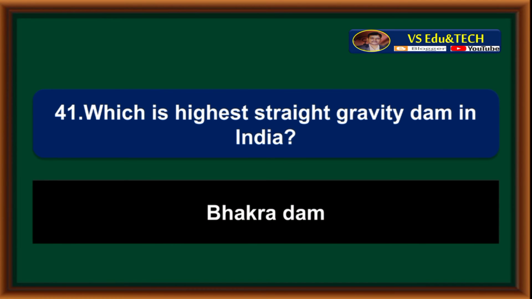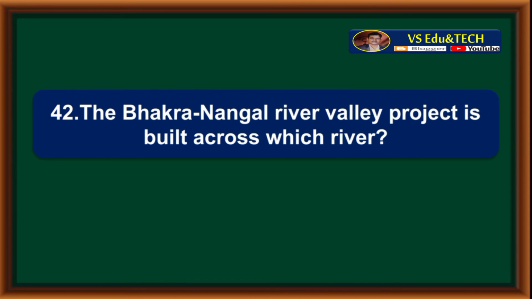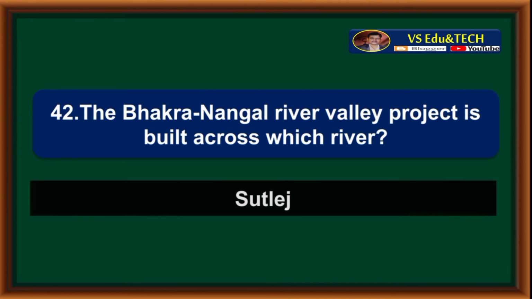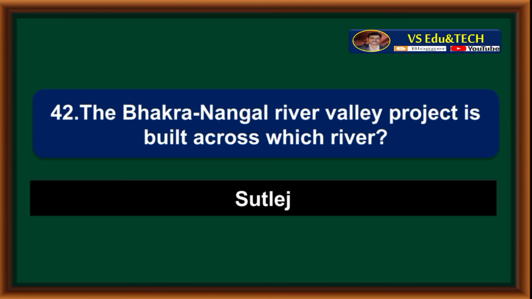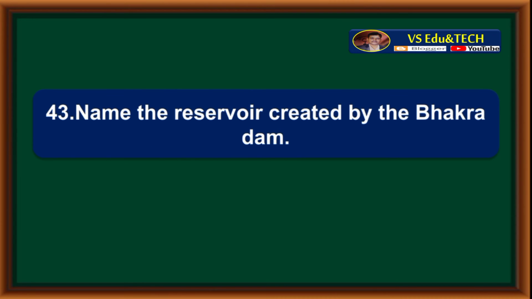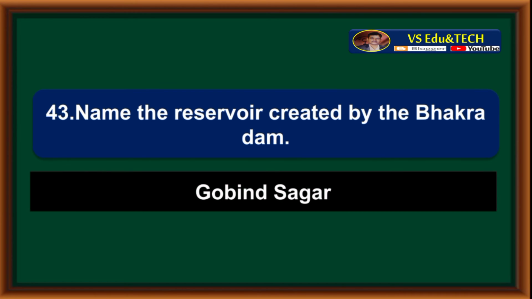Bhakra Dam. The Bhakra Nangal River Valley project is built across which river? Sutlej. Name the reservoir created by the Bhakra Dam. Gobind Sagar.